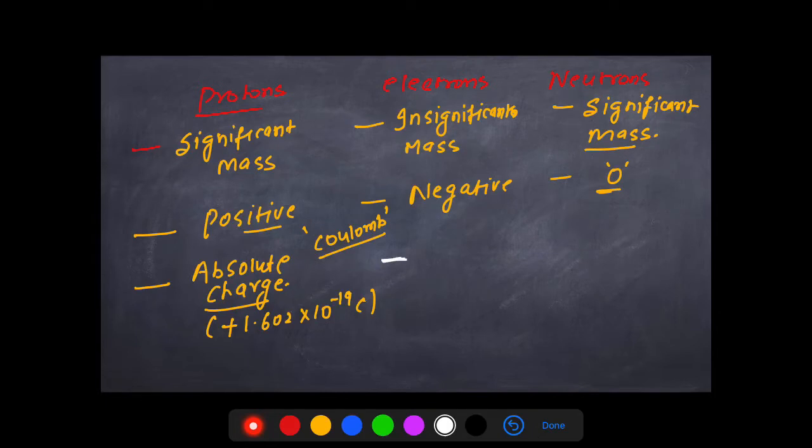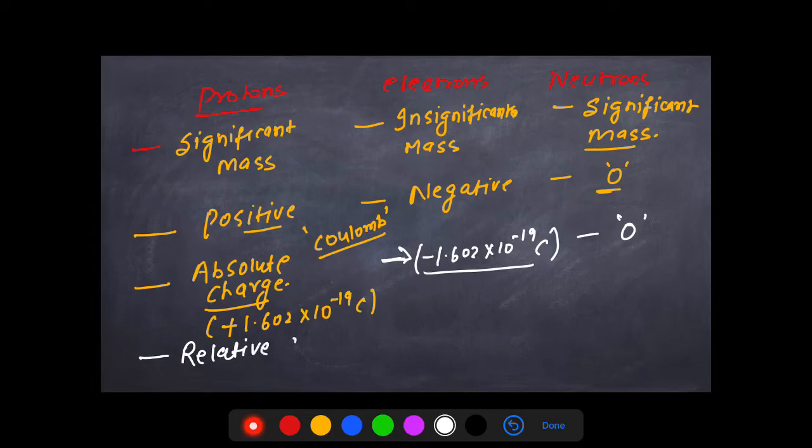Okay. An electron carries the same magnitude of charge as a proton carries, but negative. So the absolute charge of the electron is minus 1.602 into 10 raised to the power minus 19 coulomb, right? This is the magnitude of charge, 1.602 into 10 raised to the power minus 19 coulomb, but with a negative sign. What about the neutrons? Obviously, they carry zero charge.